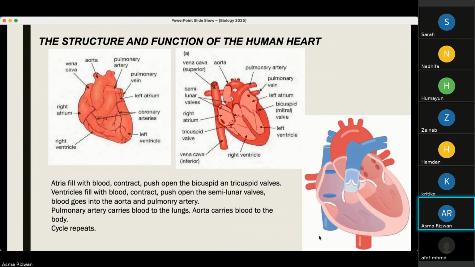Now, there's a contradiction. We said that arteries carry blood away from the heart, which is what the pulmonary artery is doing here. But we also said that arteries carry oxygenated blood. Pulmonary arteries are the only exception. They carry deoxygenated blood because they have to carry blood away from the heart into the lungs so that the blood can become oxygenated again.